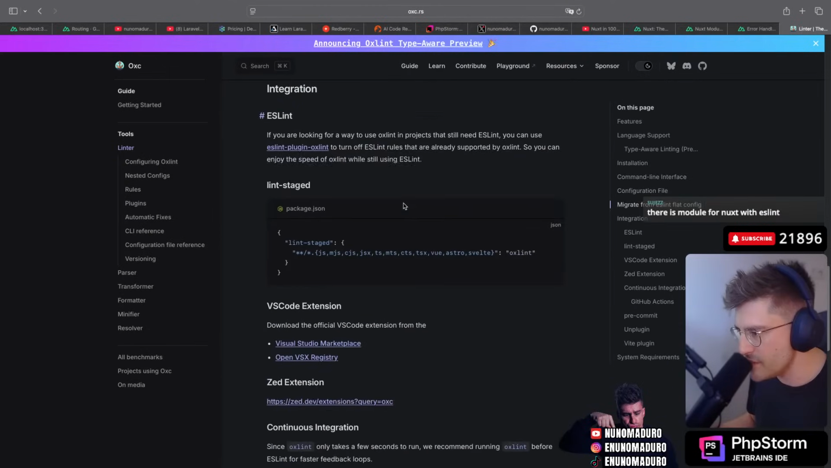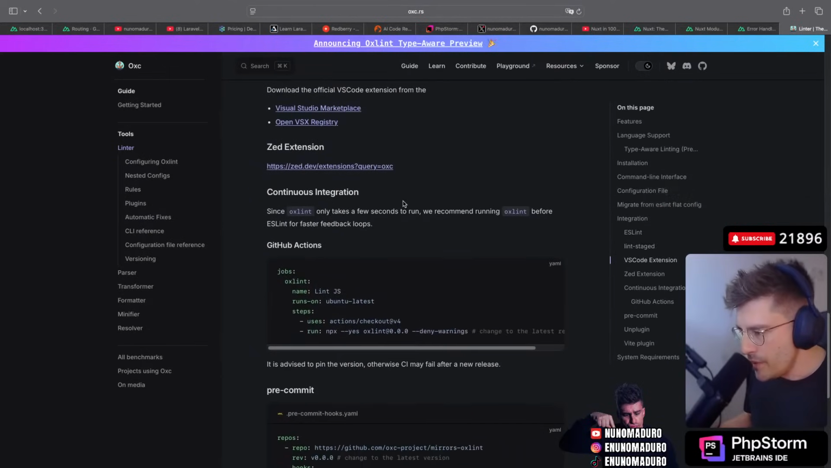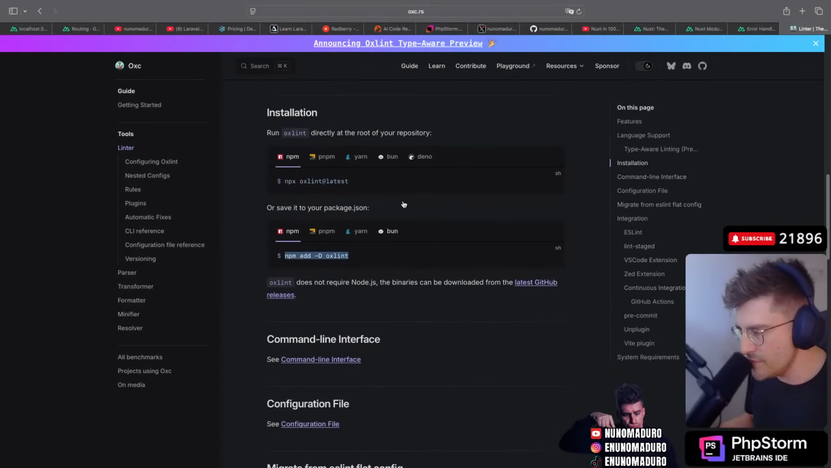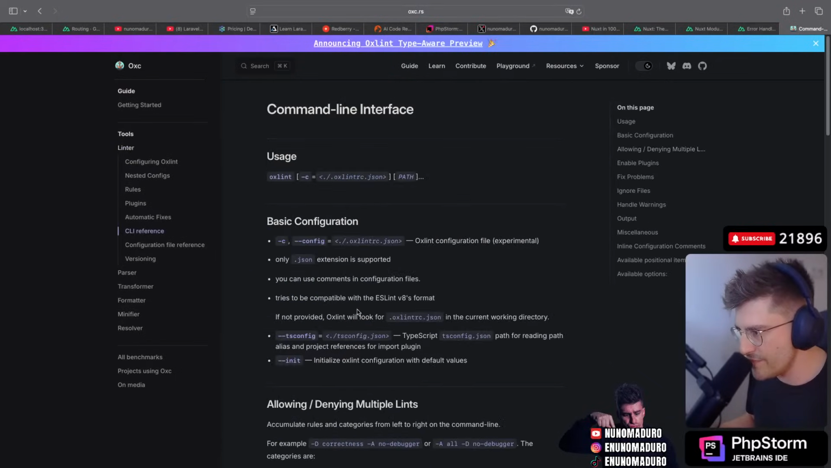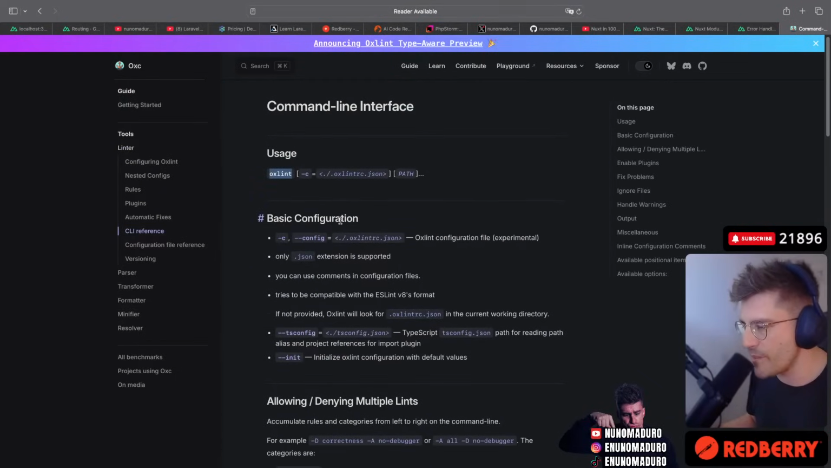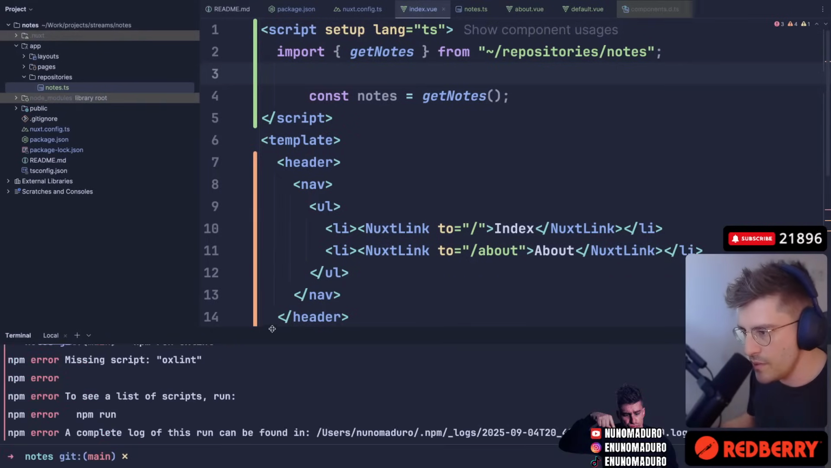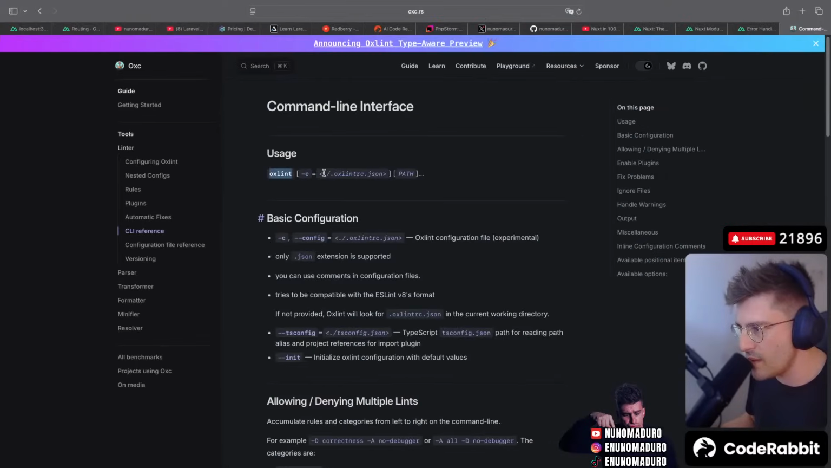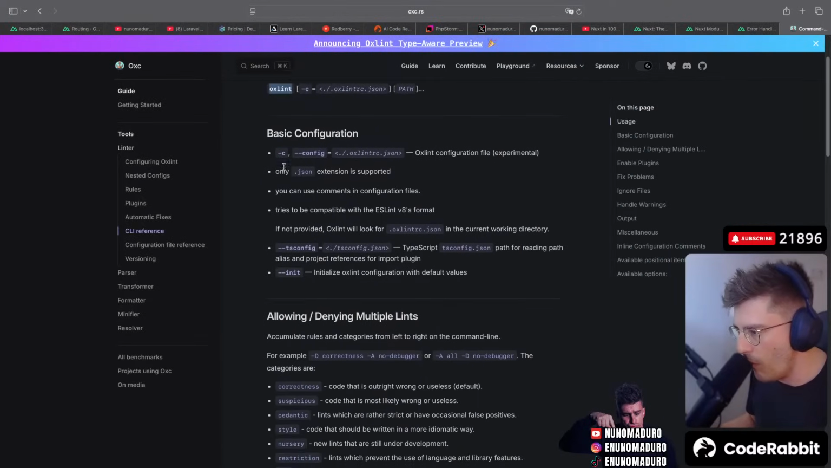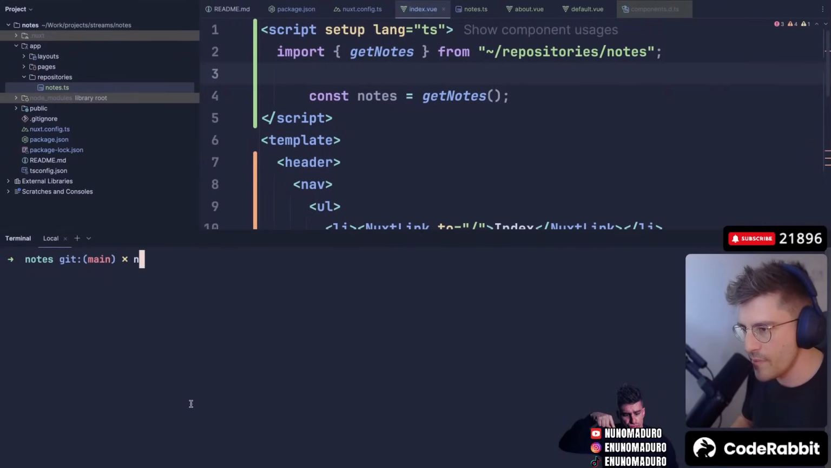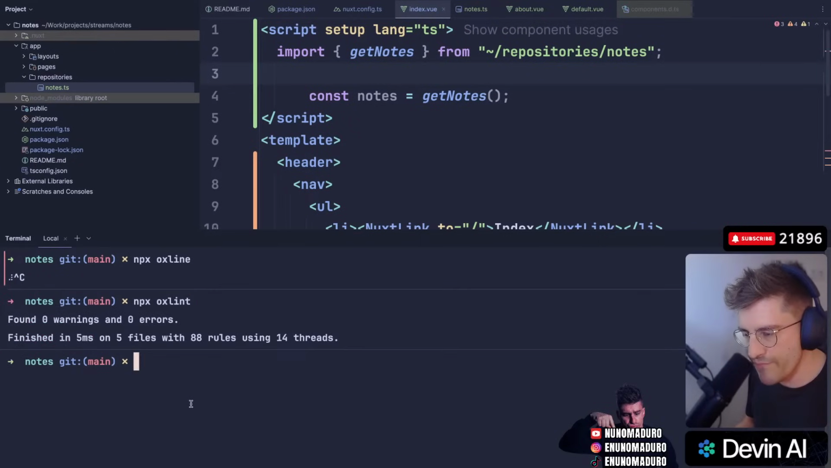How do I run this? You don't. Perfect. What is the usage thing? Command line interface, that was it? Yes, oxlint. I just type oxlint. Perfect. All right. Let's go to the top and type npm run oxlint. Potentially, I think. I have no idea. No. Okay. Do I need to do that thing? Let me see. Found 0 warnings and 0 errors.